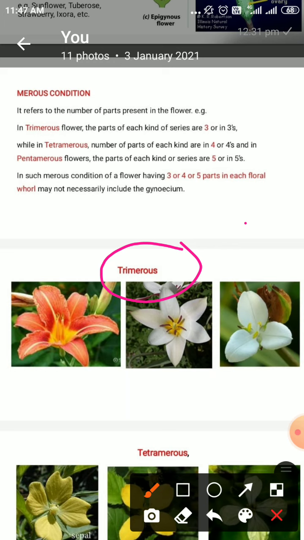Or in other words, the floral parts are present in the order of 3, in multiples of 3. 3 is the unit: 3, 6, 9. So in the order of 3, the floral whorls are present. The flower is called trimerous.